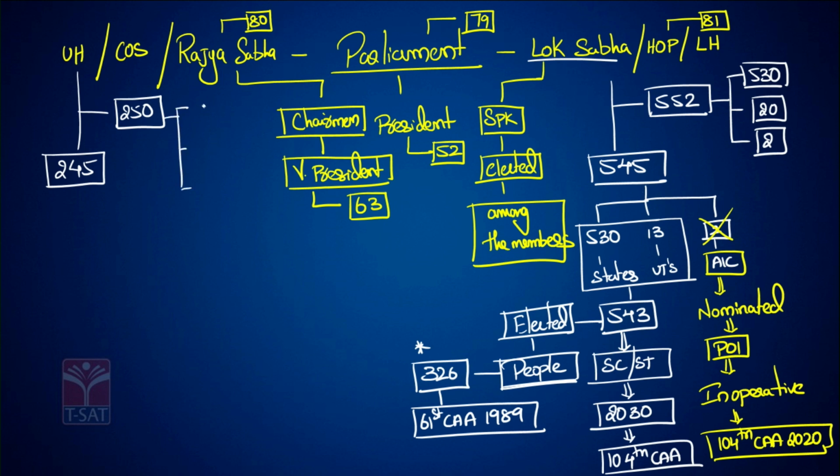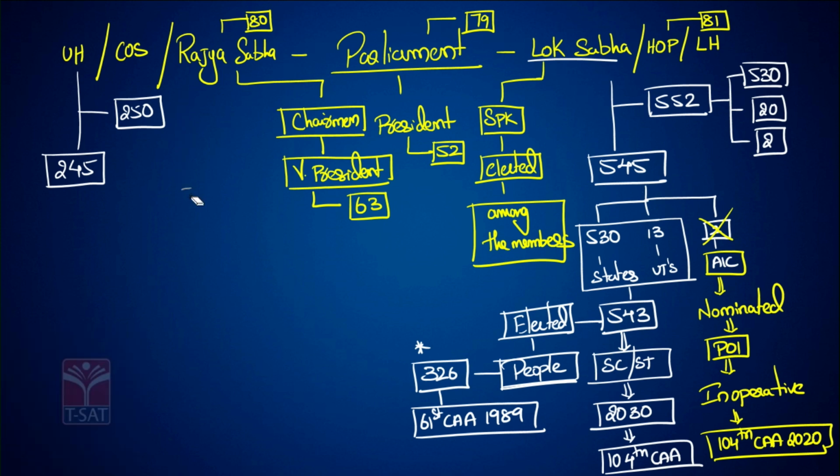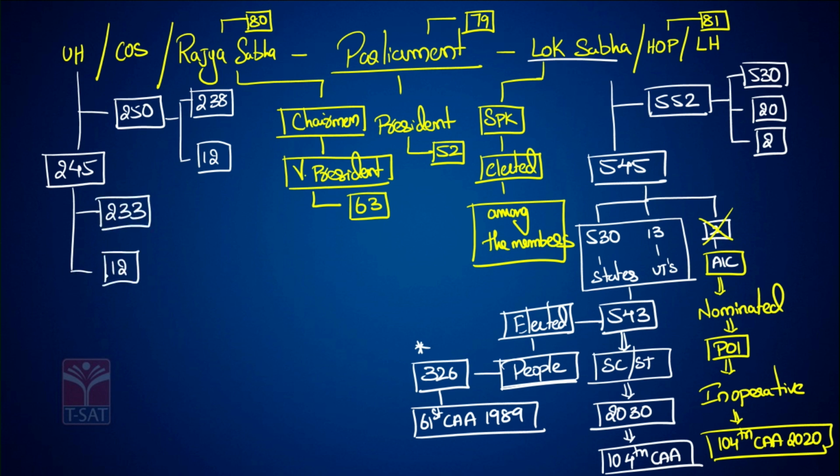Out of this 250, 238 are elected and 12 are nominated. Now presently, out of this 245, 233 are elected and 12 members are nominated.